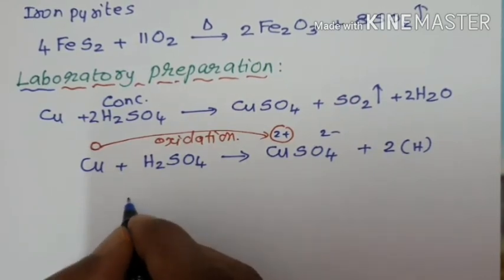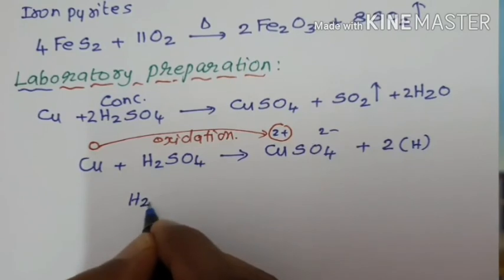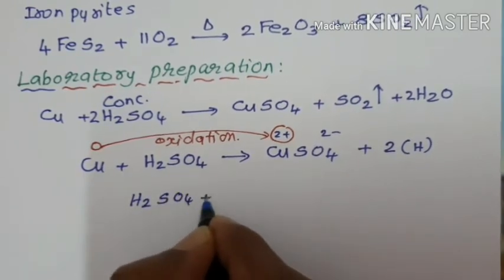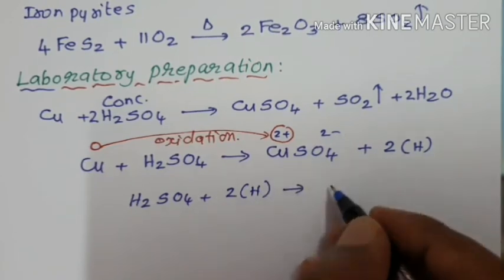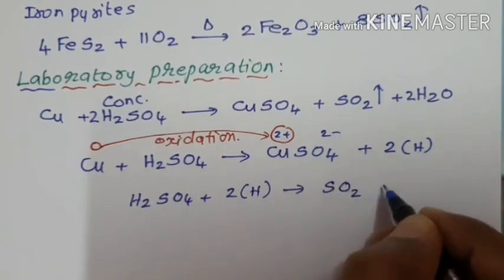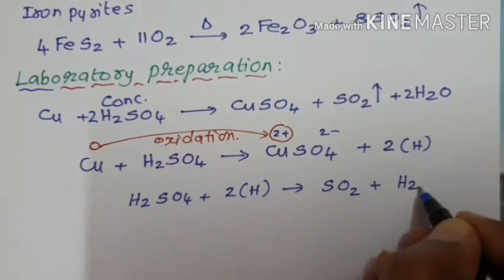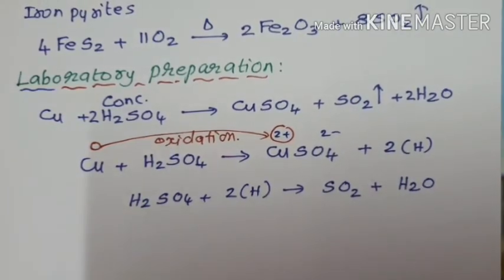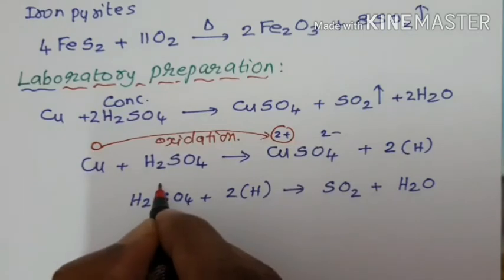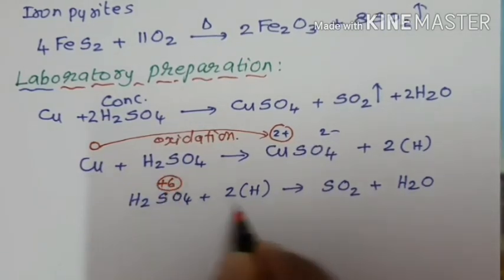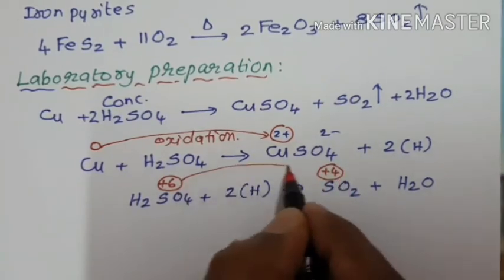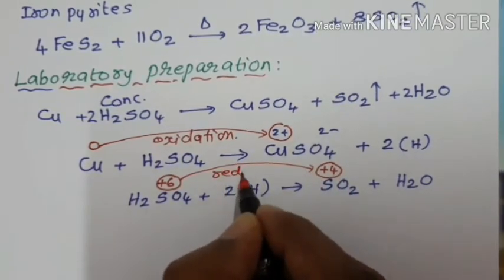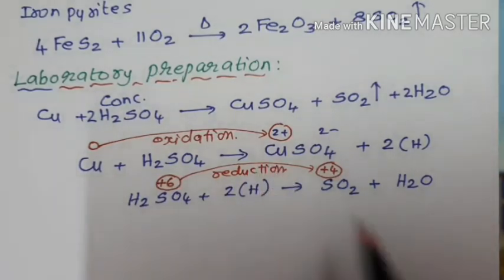H2SO4, sulfuric acid, when reduced by nascent hydrogen, gives SO2, sulfur dioxide, and water molecule, H2O. How is it reduction? In sulfuric acid, sulfur is in plus 6 oxidation state and in sulfur dioxide plus 4 oxidation state. Decrease in oxidation number is called reduction.